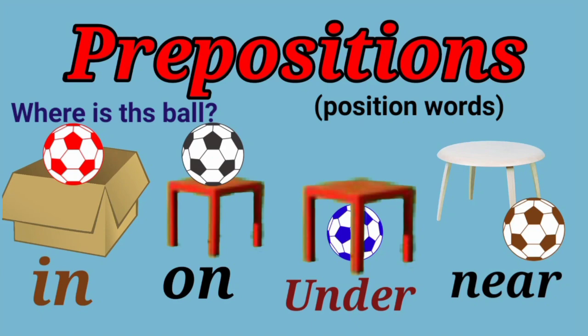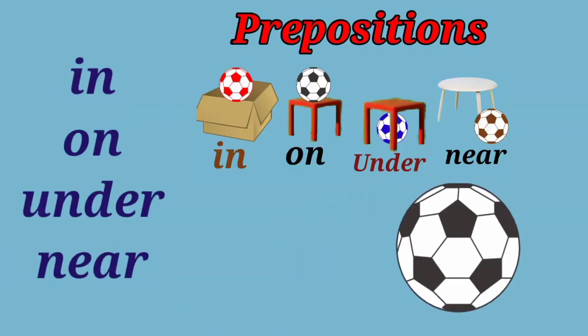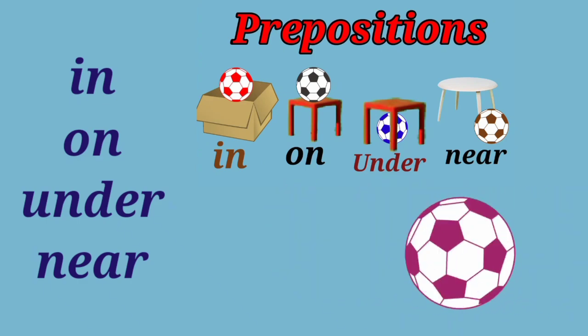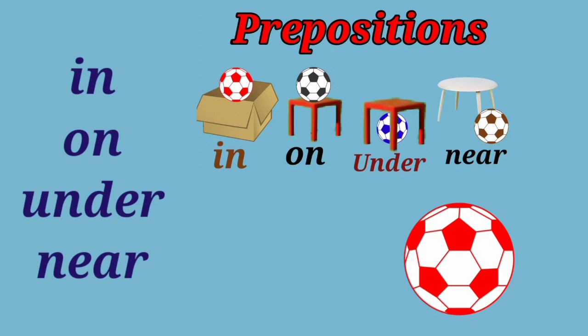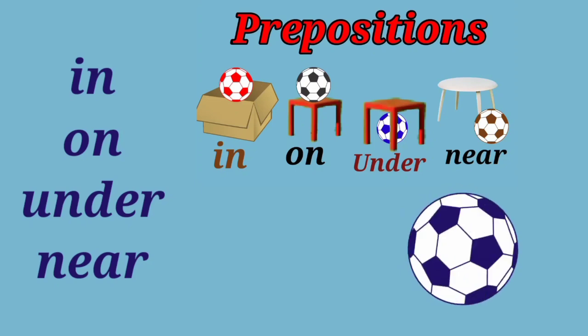Now let us see. A preposition is a word that tells us where a person, a place, an animal or a thing is. As you saw the ball, it was lying inside a box, then on the table, then under the table, then near the table.